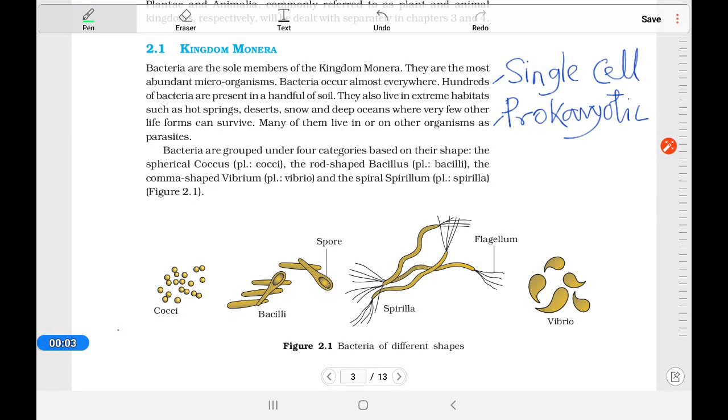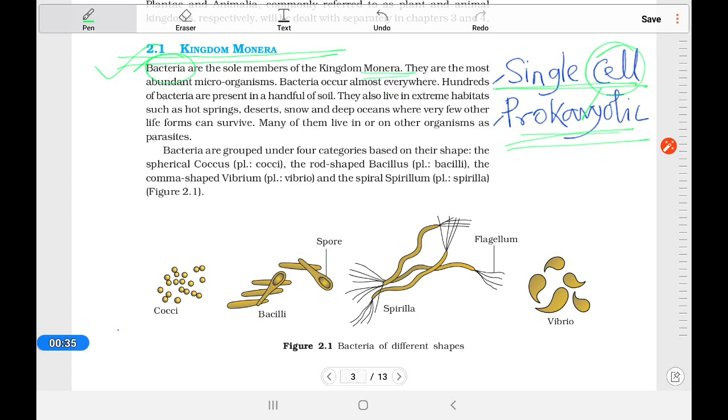Welcome to biology class. Today we will do Kingdom Monera. Let's start. We know from the previous lesson that Monera have a single cell, and this cell is a prokaryotic cell. So here the bacteria is the only member of this Monera.